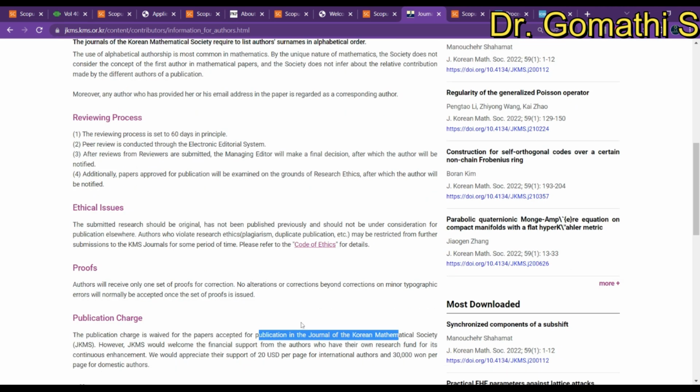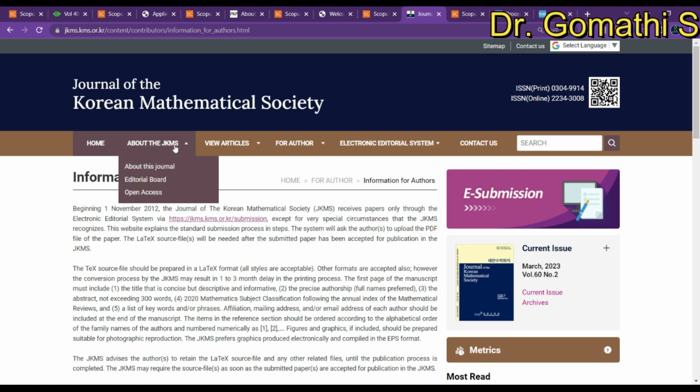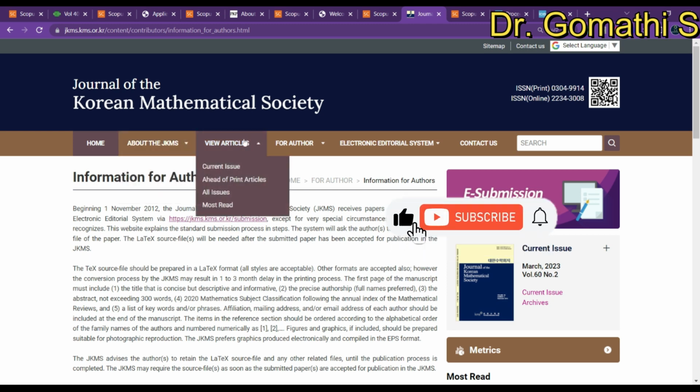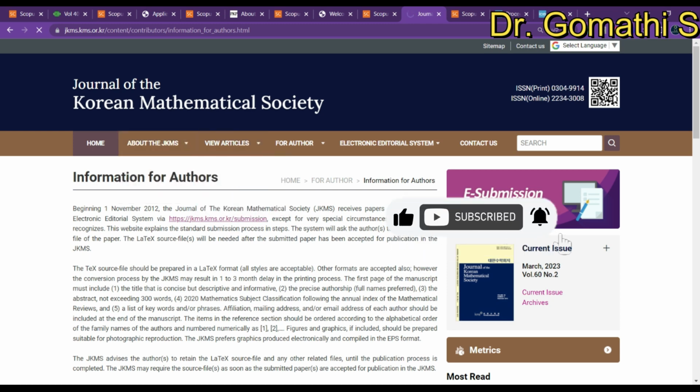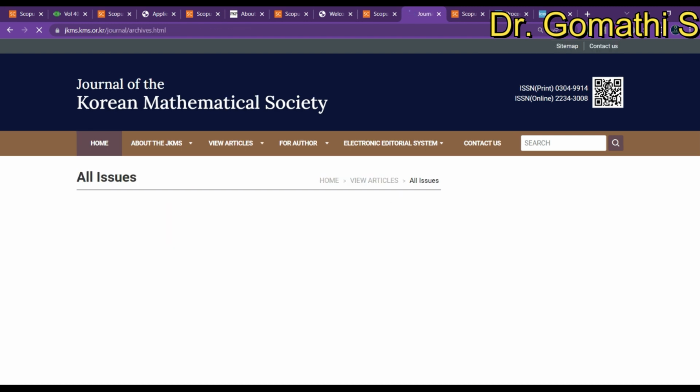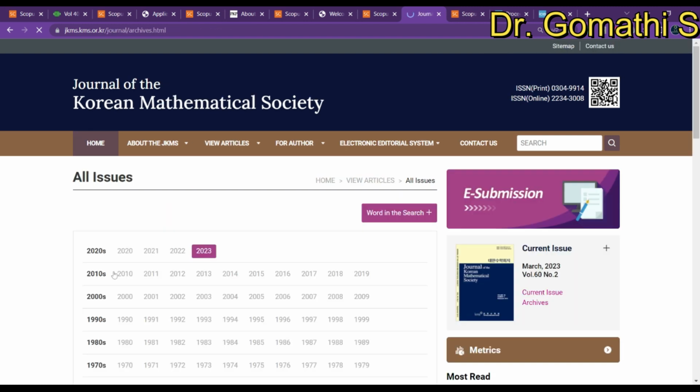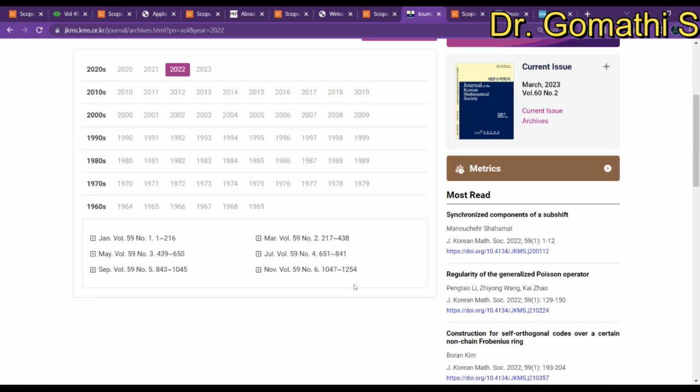And how many issues per year, that is another important thing you have to check. You can just go to all issues in order to find it if you couldn't find it anywhere. For 2020, you can click here to see how many issues it is. 1, 2, 3, 4, 5, 6 issues per year.